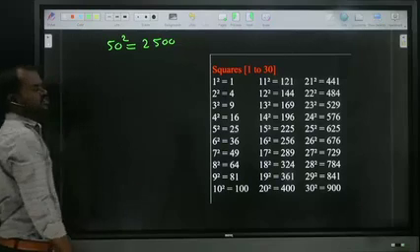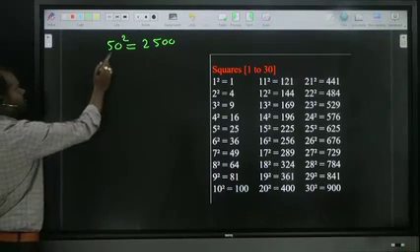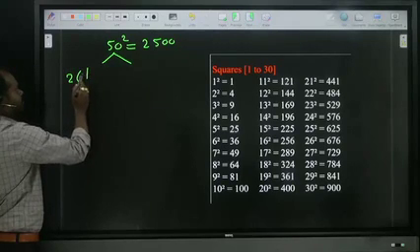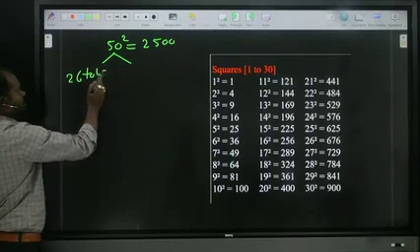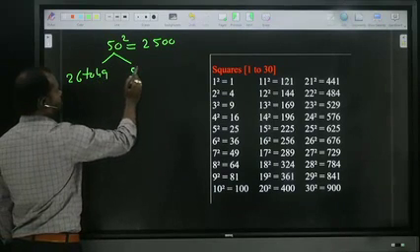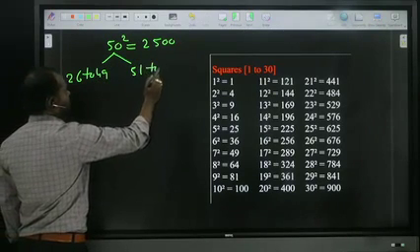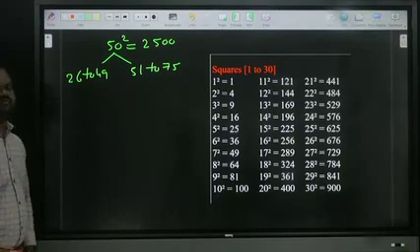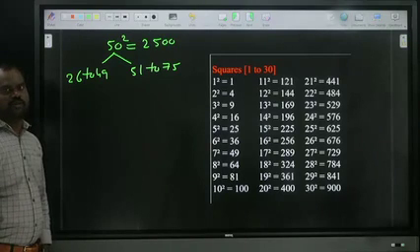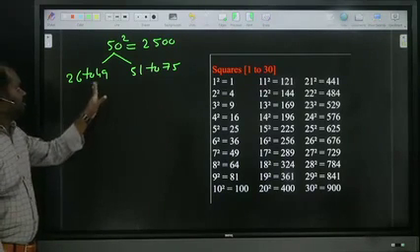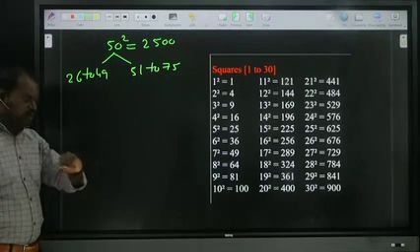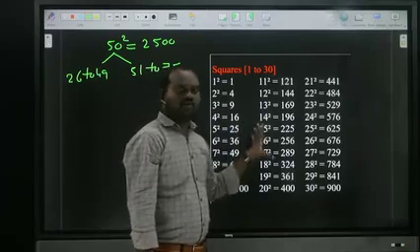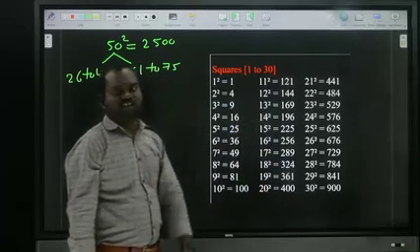50 square, 2500. Based on this, we can get 26 to 49, and 51 to 75. If you know 50 square is 2500, based on that we know 26 to 49 and 51 to 75. Shall we see how to find them without a pen? You can give the answer. First of all, we have to know these basics. We have to remember all this. If you remember, we can give further squares orally only.